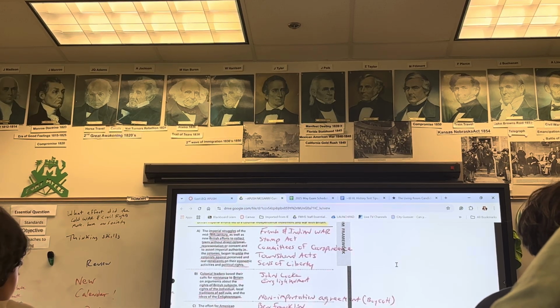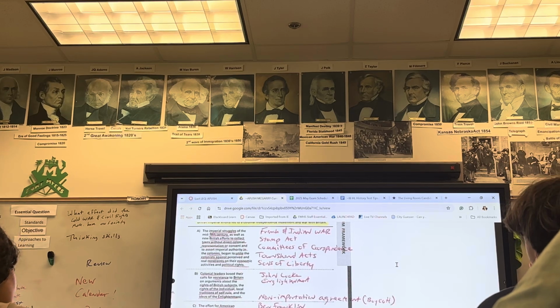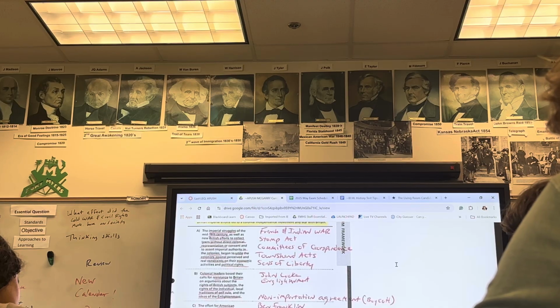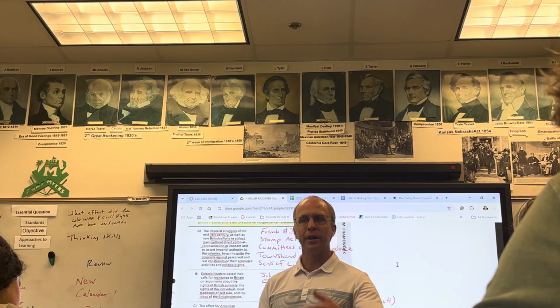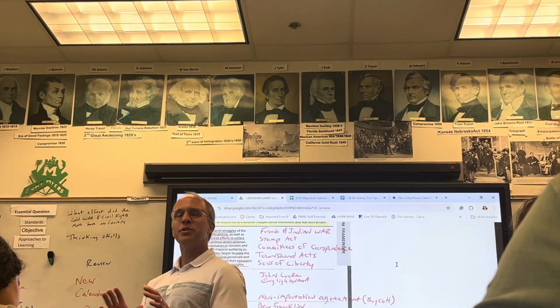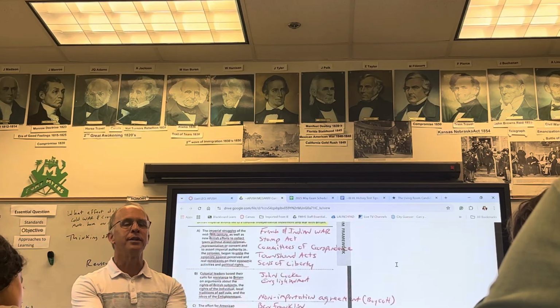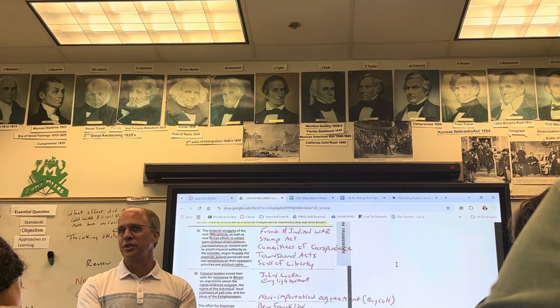Non-importation agreements? Daughters of Liberty? So that is the boycott, that's what they turn to, and that becomes an effective tool. So when the Stamp Act comes in, they boycott the Stamp Act. They refuse to buy British goods and things. Like Ben Franklin said, people nowadays want to just wear their old clothes over again. They're not buying stuff from Britain anymore, and once they do that, the merchants will put pressure on the politicians to change things.